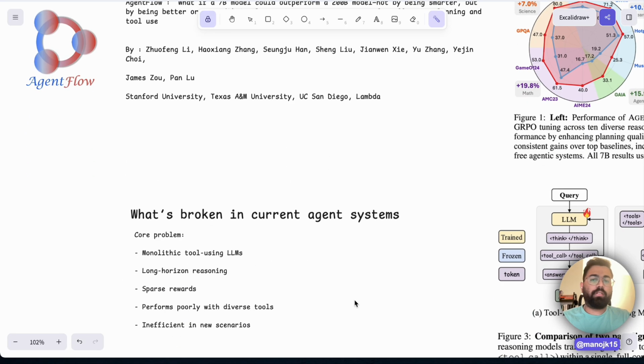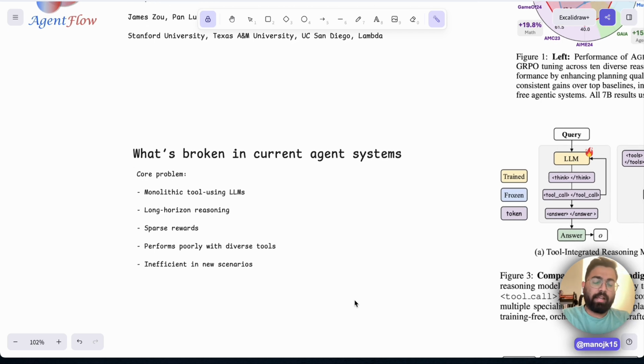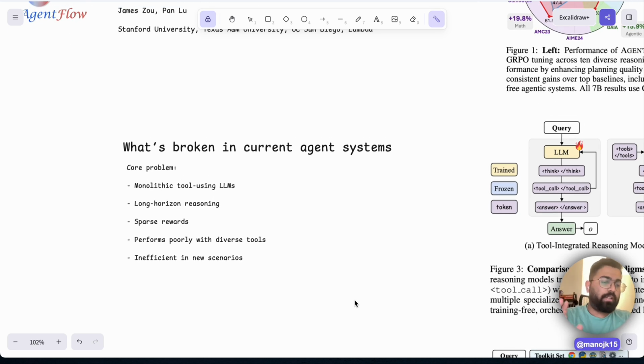If you see here, what's broken in the current agentic system is that we are training monolithic tools using LLMs. We are training models like GPT-4 or GPT-5 or Llama 80 billion, which are really big models, and we are giving certain tools to them and trying to tune the model to utilize these tools efficiently, which becomes very difficult for us to tune with limited GPUs.